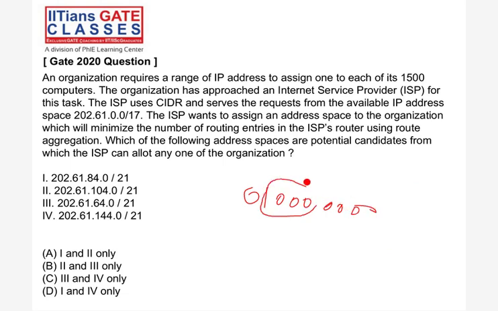Now check the 4 bits. Here a 1 comes, so the 17th bit can't be 1. It cannot be 1. So only answer 3.